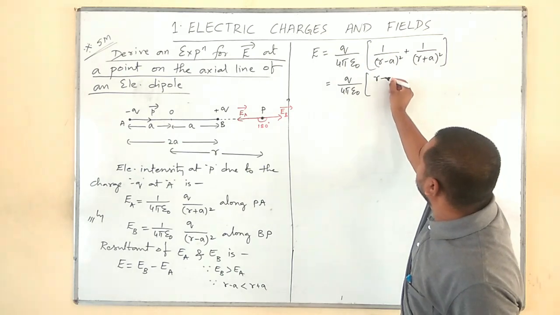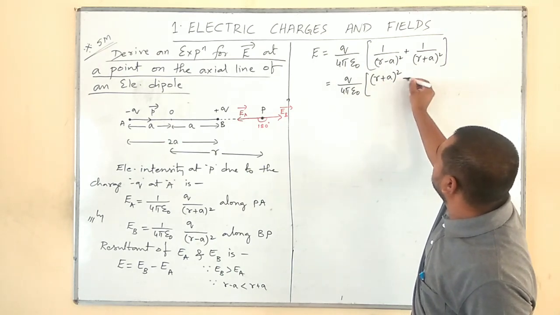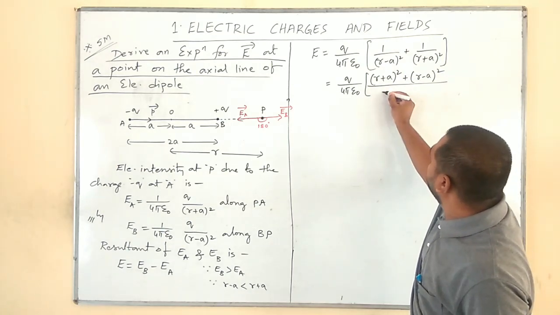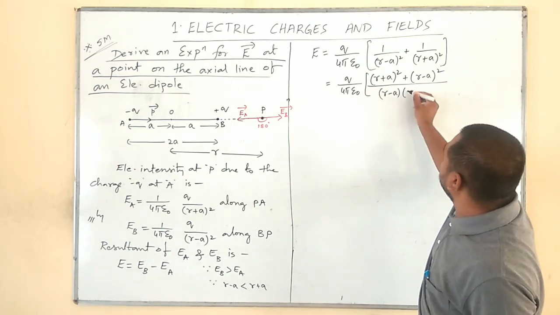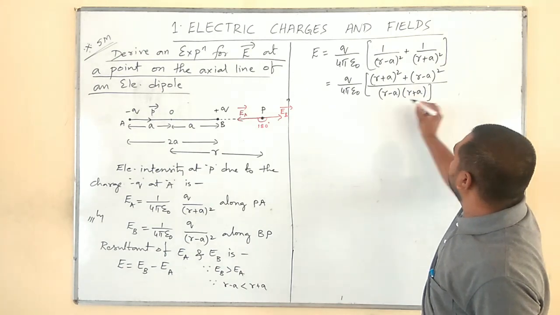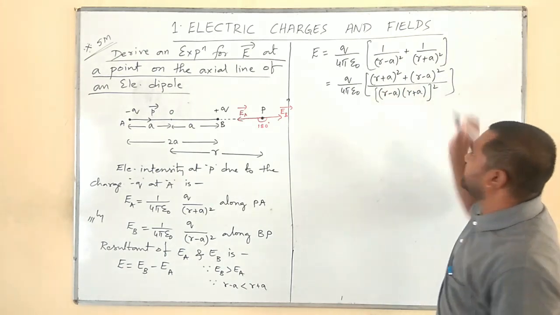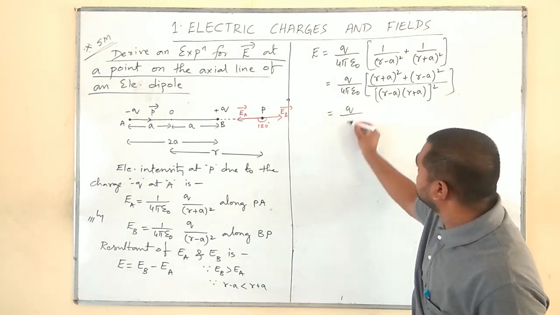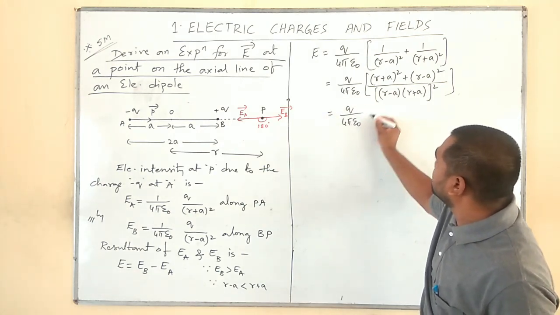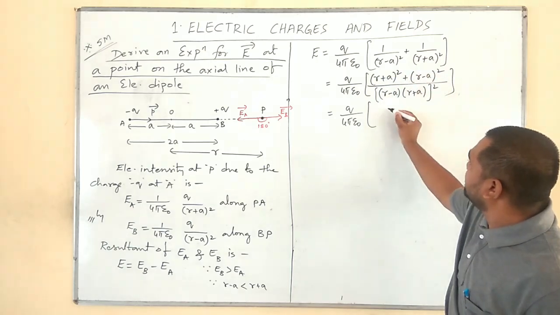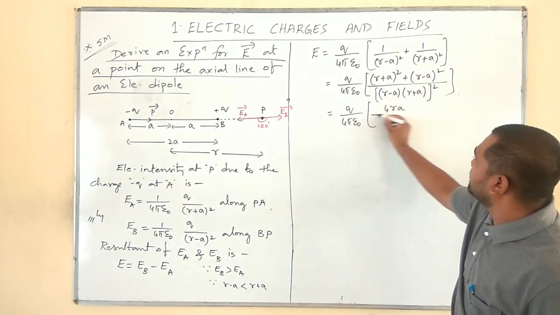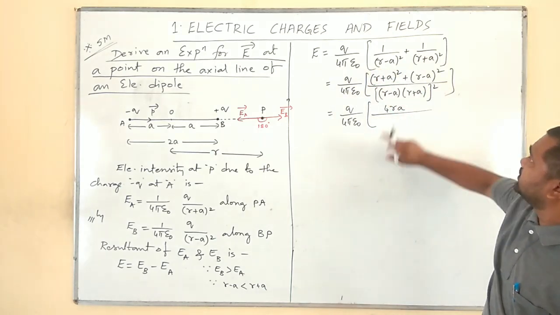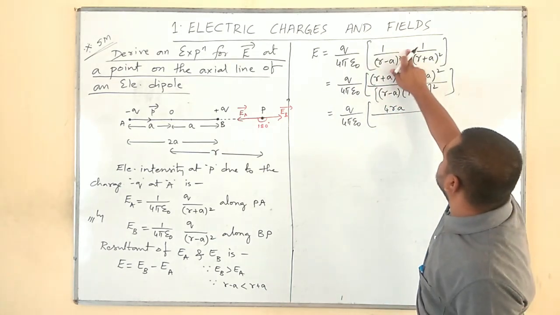Cross multiplication: (r plus a) whole square minus (r minus a) whole square divided by (r minus a) into (r plus a) whole square. Okay, fine. Next, on further simplification, what we can get? q divided by 4 pi epsilon naught. On simplification, it gives us 4ra because it is r square plus a square plus 2ra. So this is, okay, sorry, here the minus sign will come.